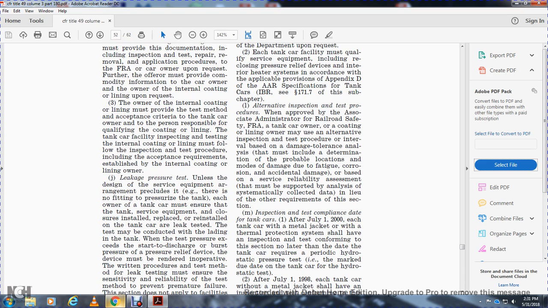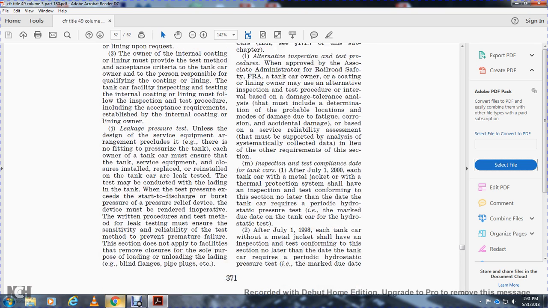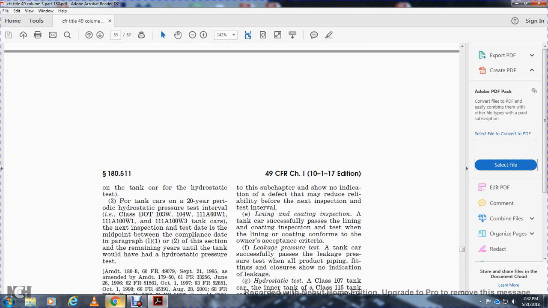Inspection test compliance for tank cars after July 1st, 2000: the tank car with a metal jacket and thermal protection system shall have an inspection test conforming to this section no later than the day the tank car requires periodic hydrostatic pressure test, marked with the due date. After July 1st, 1998, each tank car without a metal jacket shall have the inspection test conform to this section no later than the day the periodic hydrostatic pressure test is due, marked with the due date. The tank car with the 20-year periodic hydrostatic pressure test interval class: